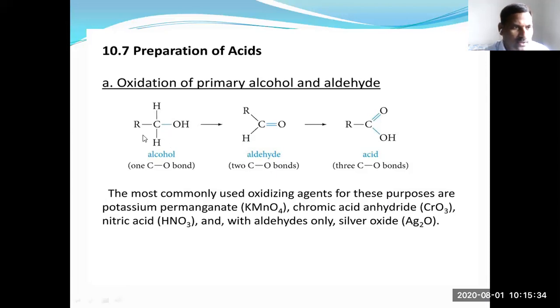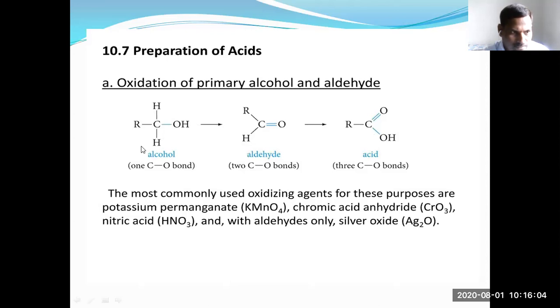So you can prepare carboxylic acid from primary alcohol, undergoing oxidation in the presence of an oxidizing agent like KMnO4.